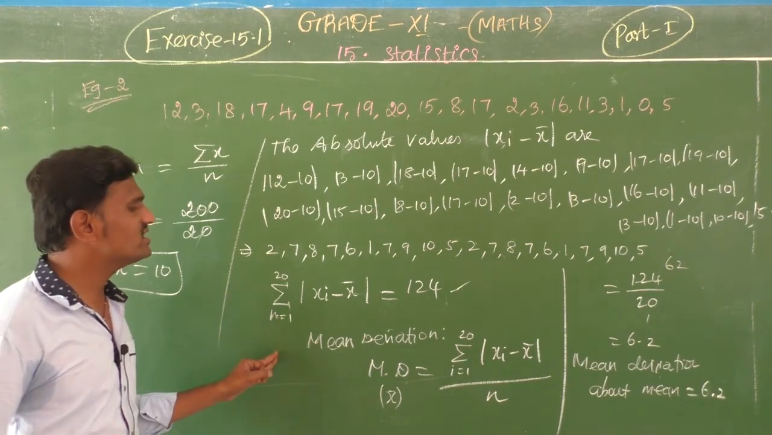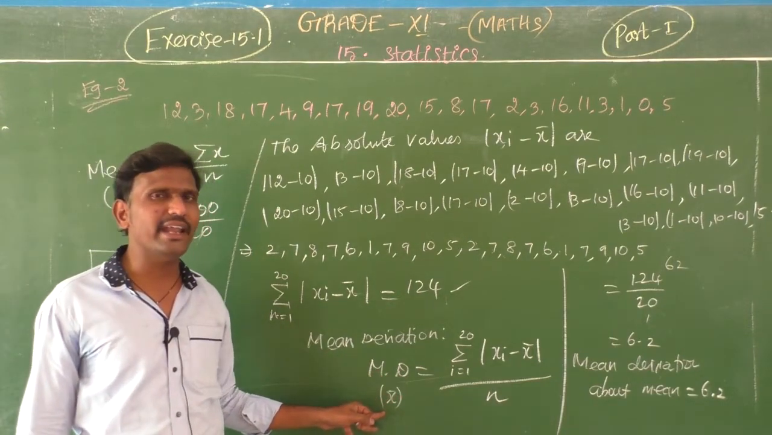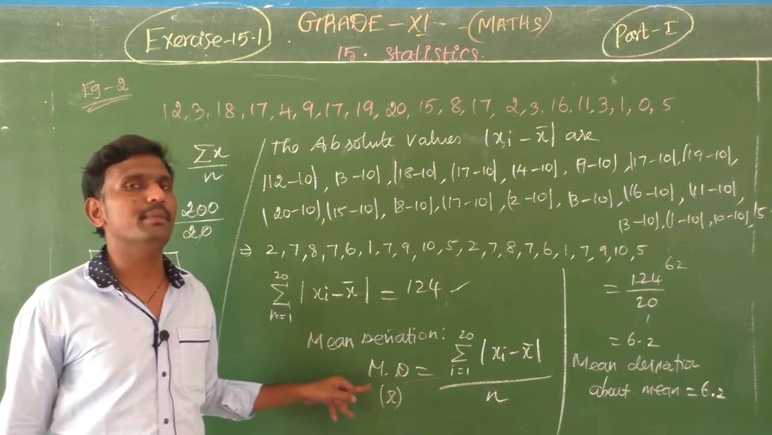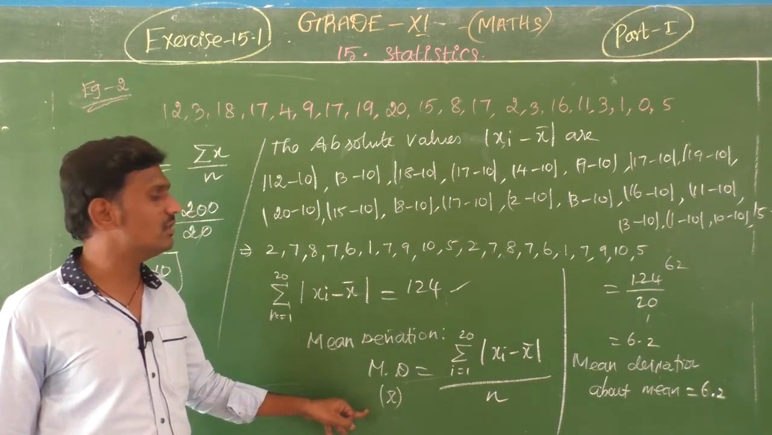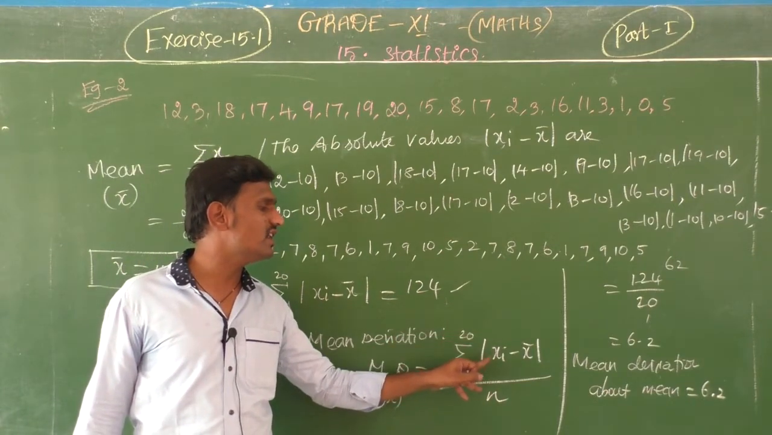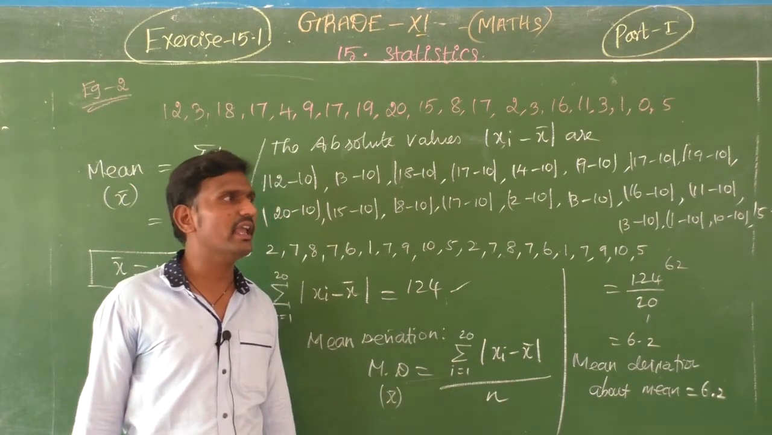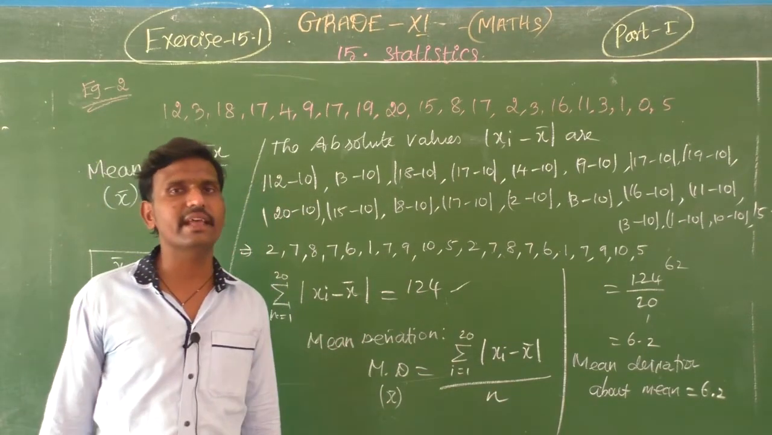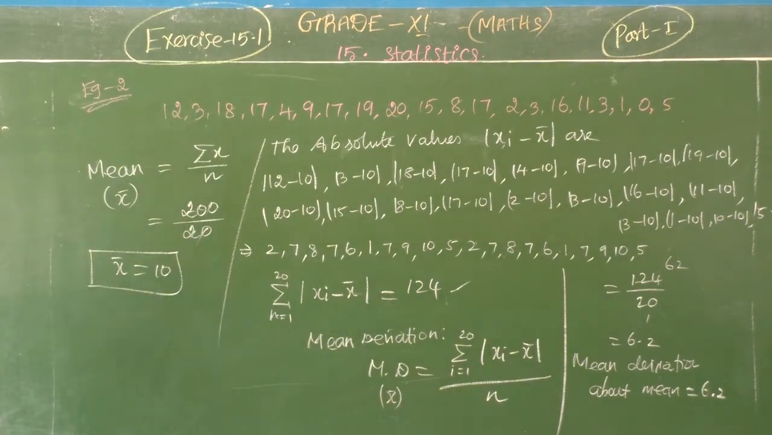And then next we should write the formula, mean deviation about x bar. Don't write mean deviation only, write mean deviation about x bar. MD about x bar is equal to summation i equal to 1 to n of |xi minus x bar| whole divided by n. Just substitute and get the final answer. Have you got it, children? And the next question is about median.